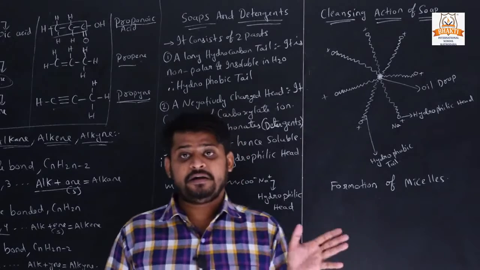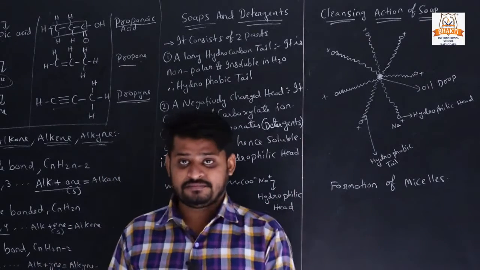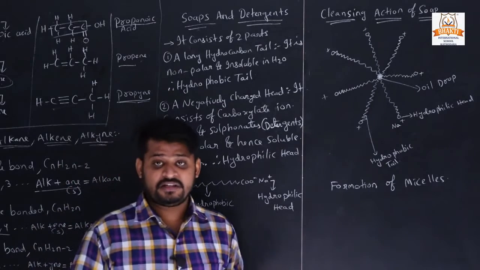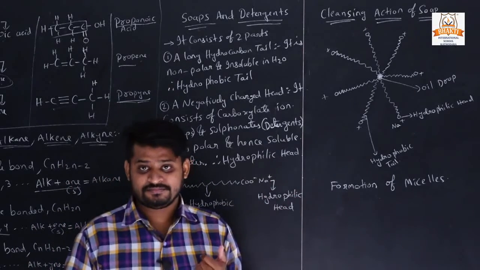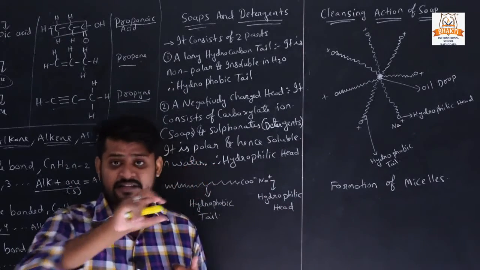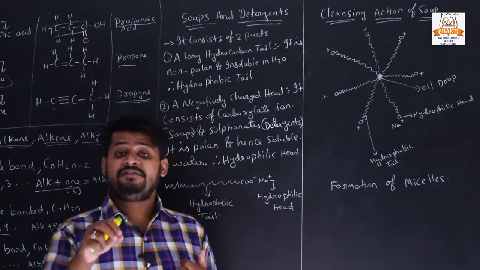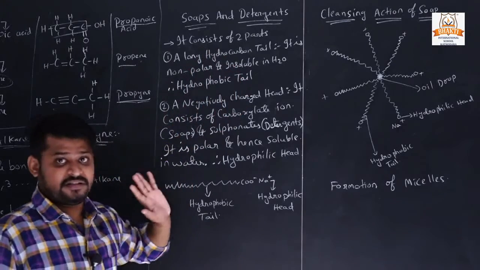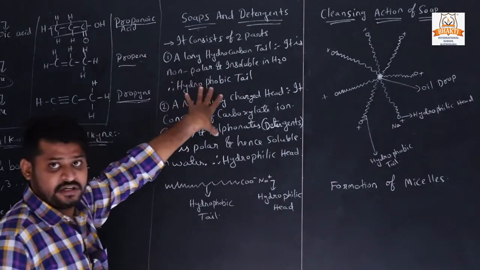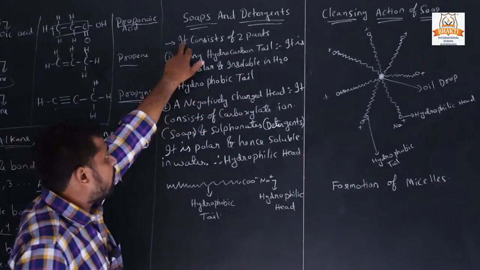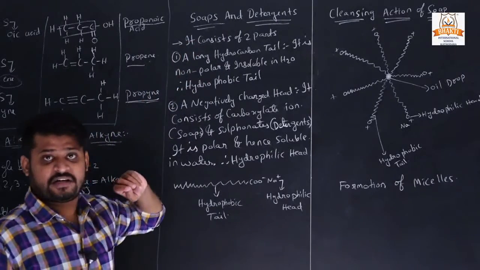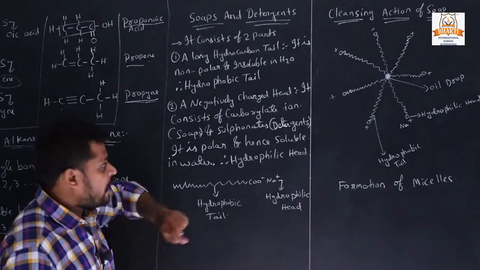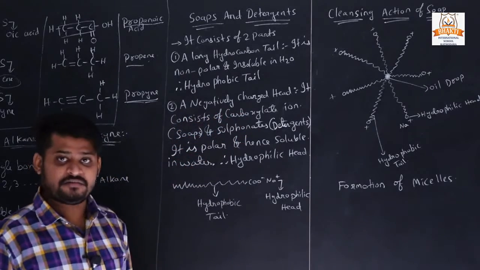They simply have a carboxylic chain. Soap is a carboxylic chain made from an alkyl group, meaning an alkyl chain combined with a carboxylic group. So this is a soap and detergent. Now when we study this, it will become clear. Soap and detergent have 2 parts. One is a long hydrocarbon tail and the second one is a negatively charged head.